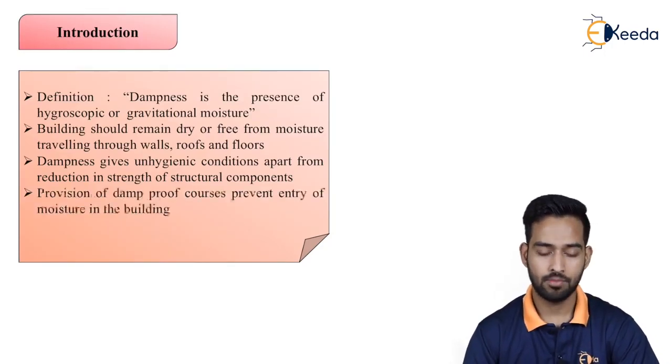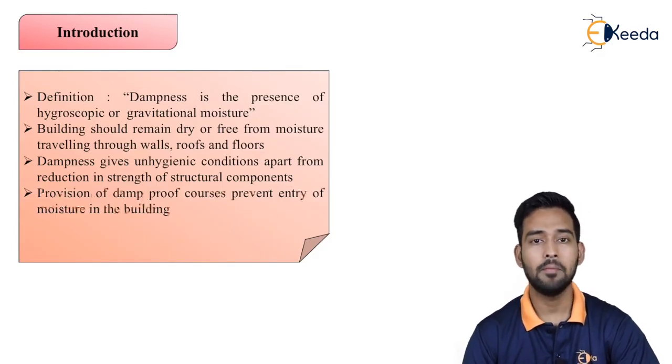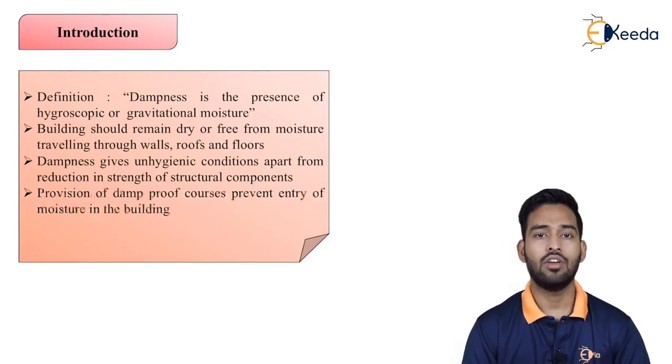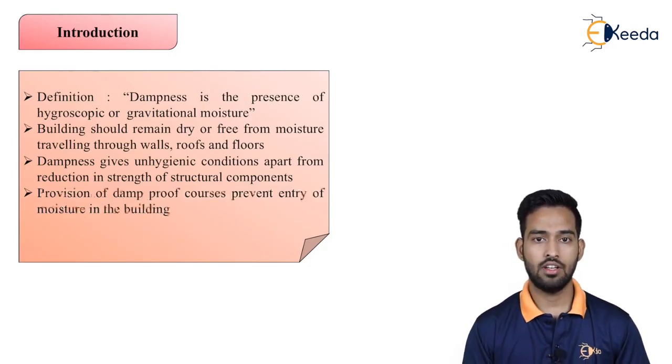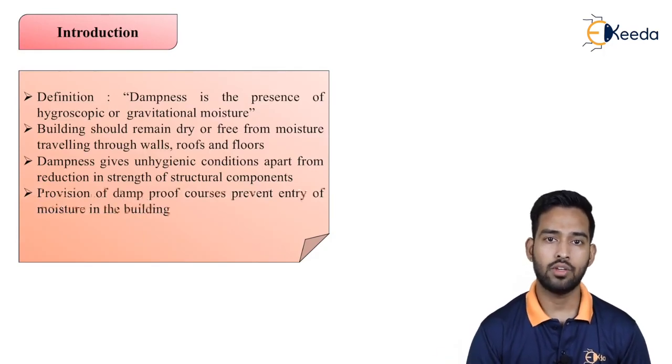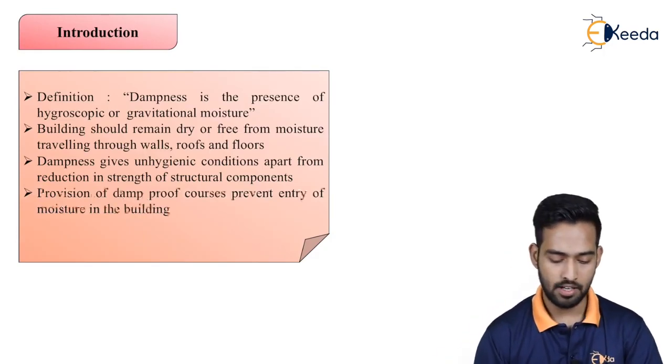Provision of damp proof courses prevents the entry of moisture into the building. As we know, at the time of construction only we are providing damp proof courses. This damp proofing will not allow the water or the moisture to get in contact with your building materials.